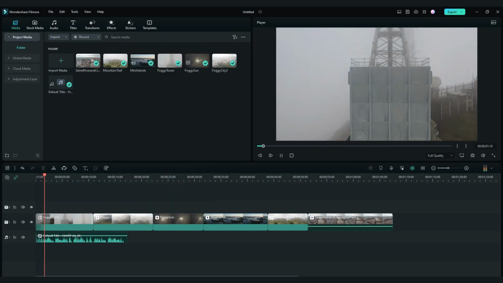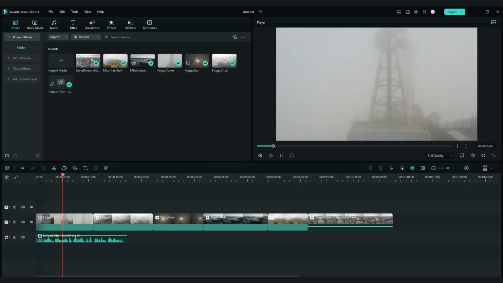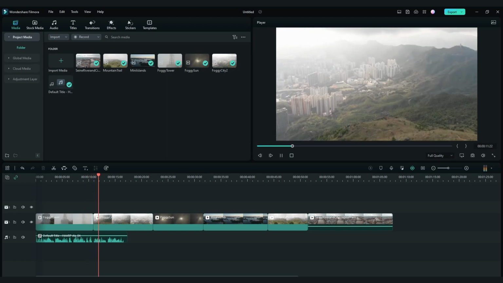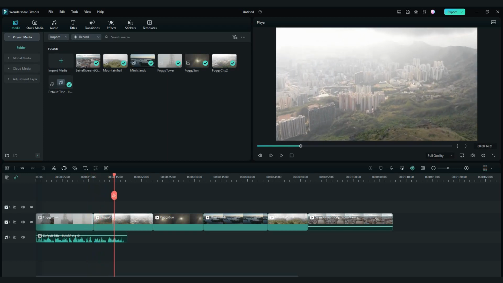HAARP stands for High Frequency Active Auroral Research Program, and it is a research facility located in Gacona, Alaska, which was initially funded by the U.S. Air Force, Navy, and DARPA, Defense Advanced Research Projects Agency. It is now operated by the...